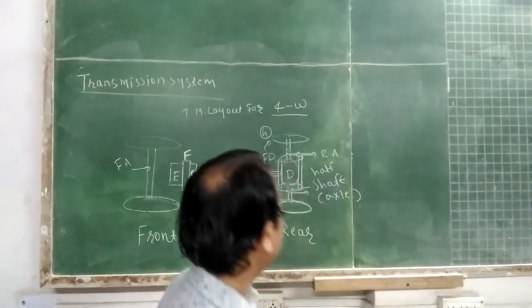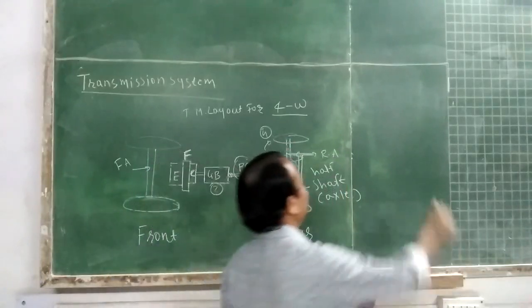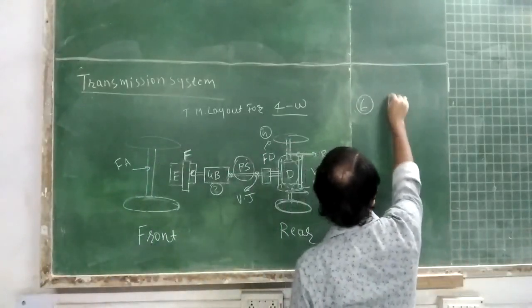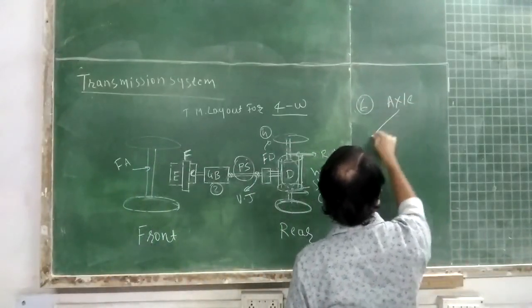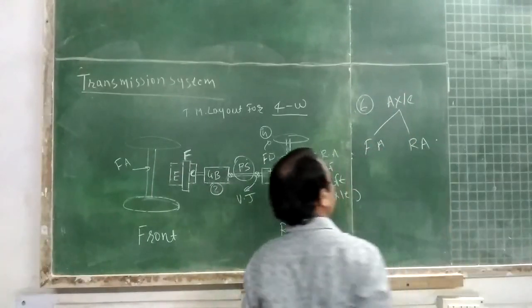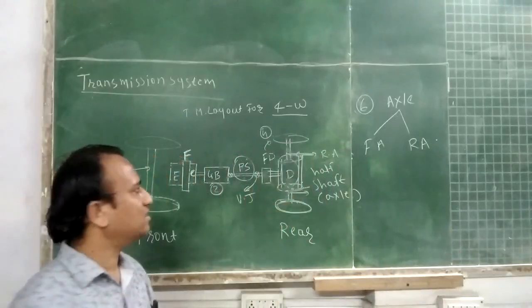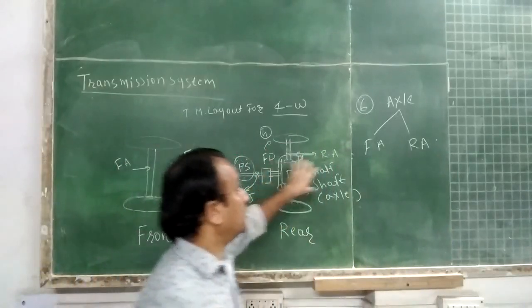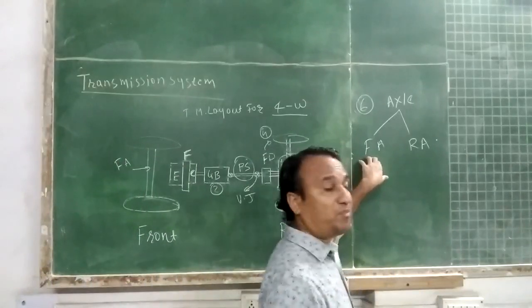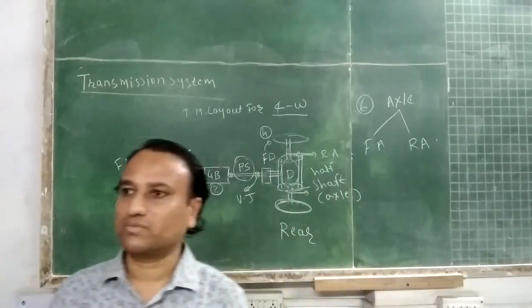Students, the next component in an automobile transmission system, there are 6 components: axle. The front axle and rear axle. So driving axle may be front axle or driving axle may be rear axle.